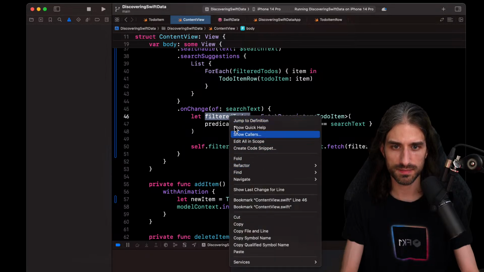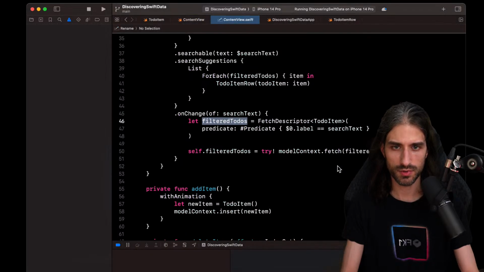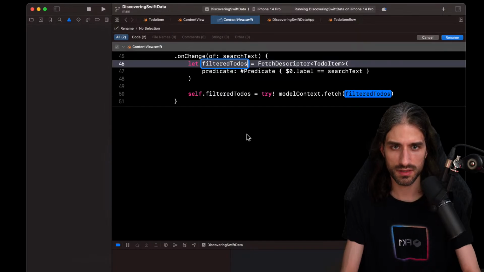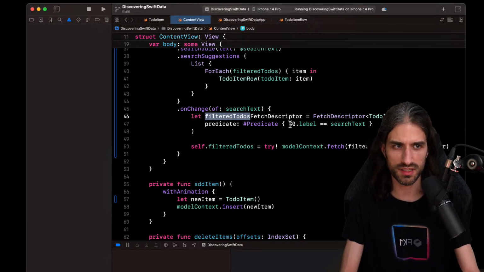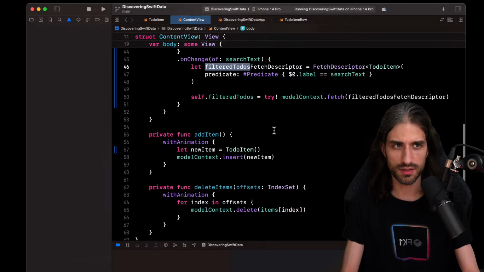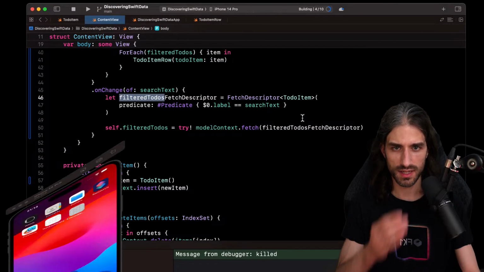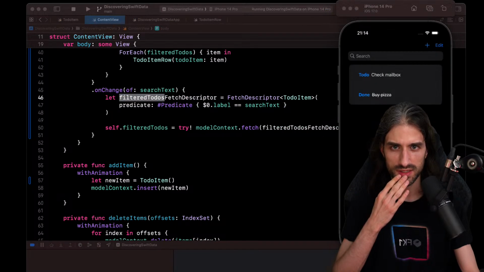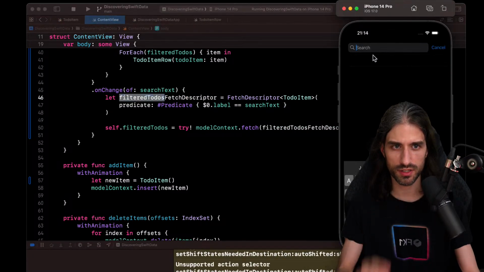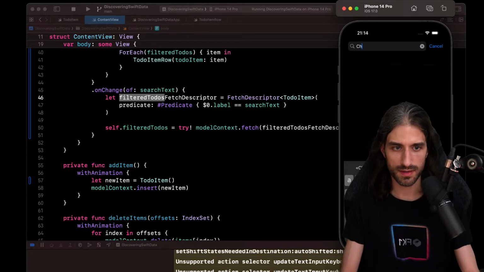How can I rename it? I'm going to rename it filter to do fetch descriptor. It's a bit long, but at least it does the job. I'm realizing I'm covering the code a bit. Sorry for that. Okay, let's relaunch this and see how this is going. So we have the search. If I start typing, I will need to type everything for it to work. So that kind of sucks, but let's see. Does it work at least?